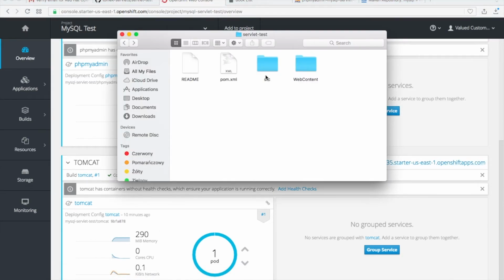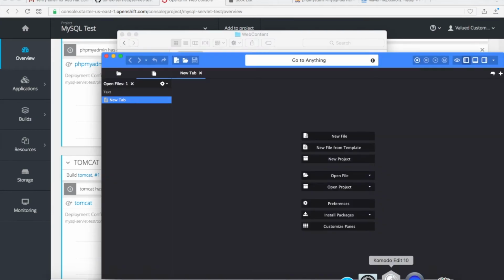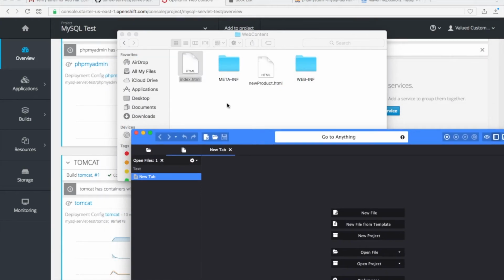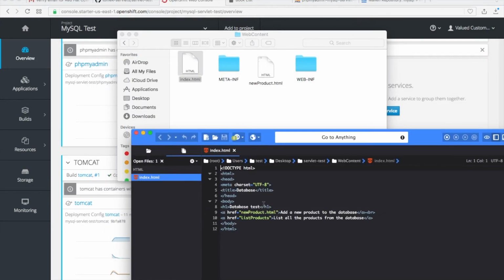So let's change a little bit our project just to show you that we have some changes. So let's go to our web content, and here you have the index file. Let's open this file. Okay, I have here a text editor. Open it in a text editor and change something. Okay, database test. Hello. Just write something here. Okay, save it. So you have a new version.